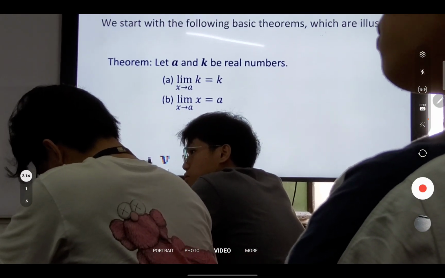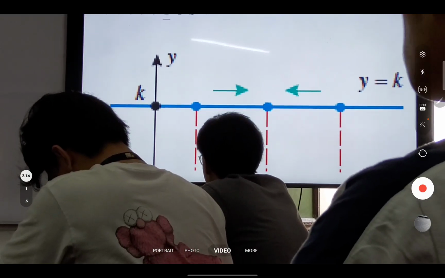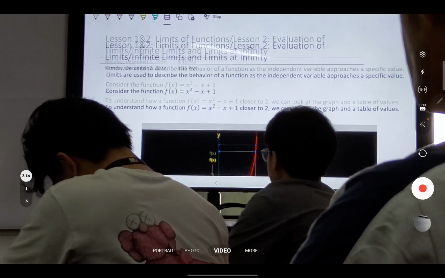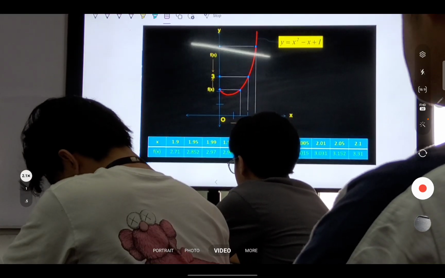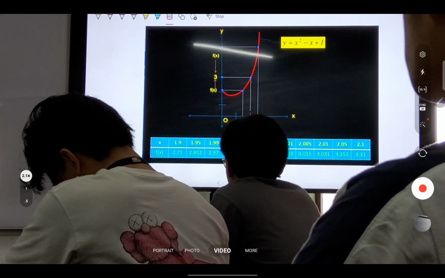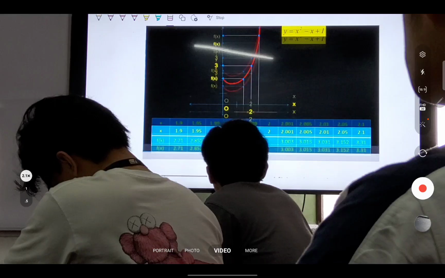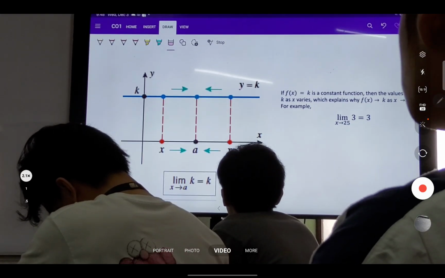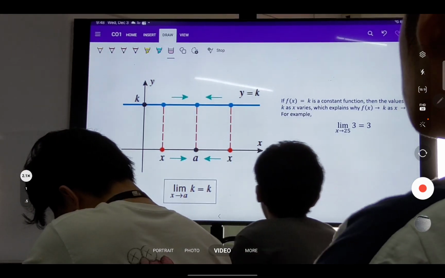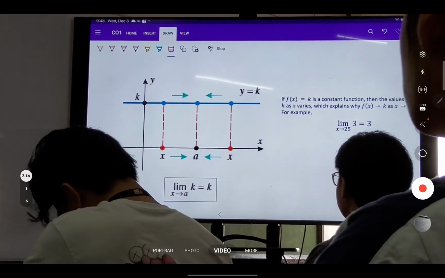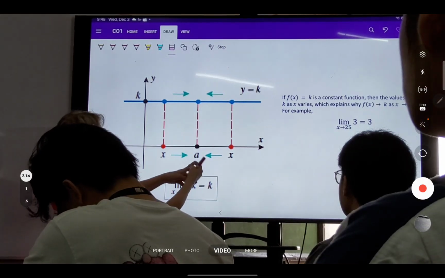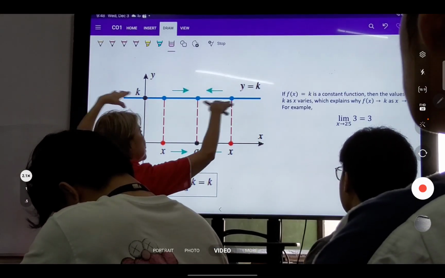Right? So look at this graph here. Diba dito sa graph na to, pinakita natin that as the value of x approaches 2 coming from the right and left, the limit is 3. Dito naman, look at this one. Ito yung graph natin eh. So, if you come from the, say, we have here the number a. So, coming from the right of a, coming from the left of a, hindi ito nababasa palaging y equals k.